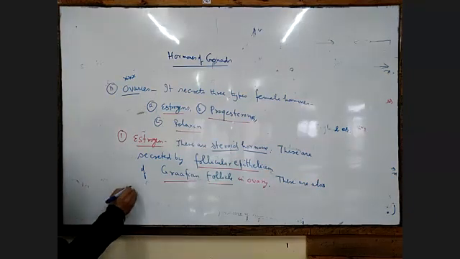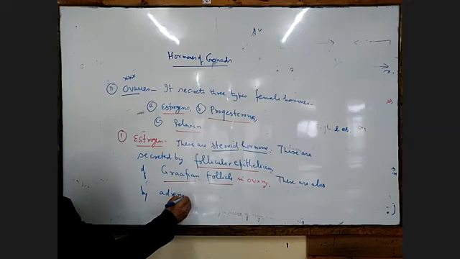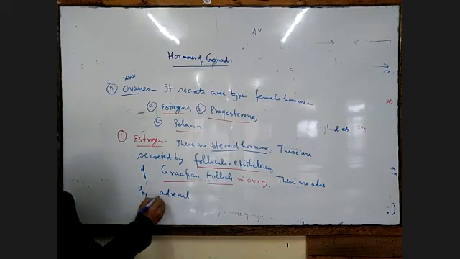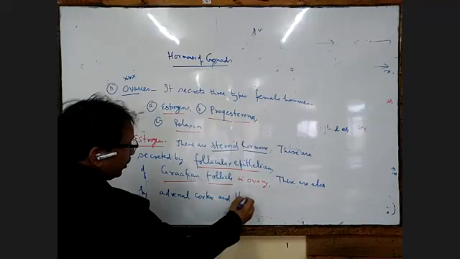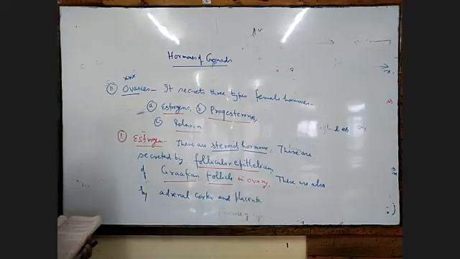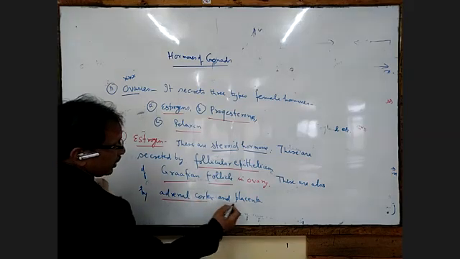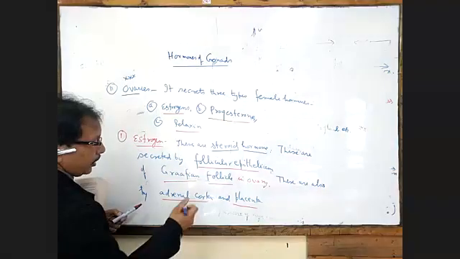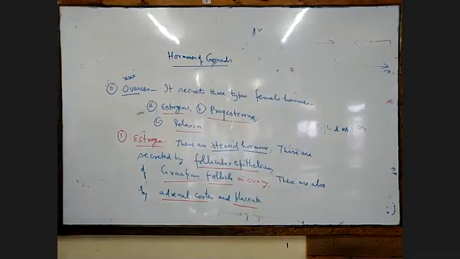These are also produced by the adrenal cortex and placenta. That is also a point you have to note down, because sometimes they ask in the exam which endocrine organ produces the hormone. Sometimes they give adrenal cortex and placenta as options, so you have to remember that. After that, we are going to do the functions.